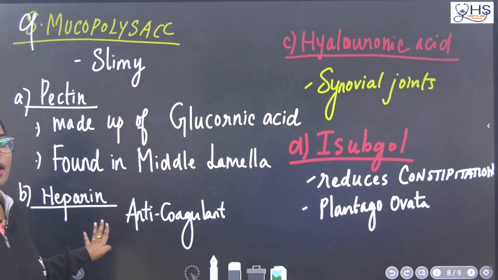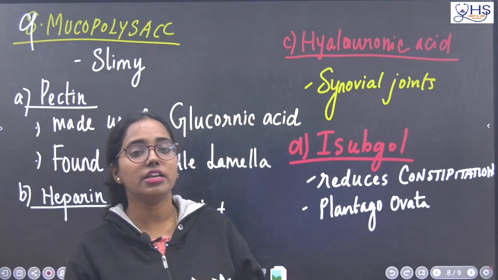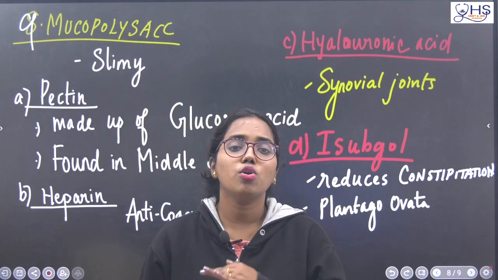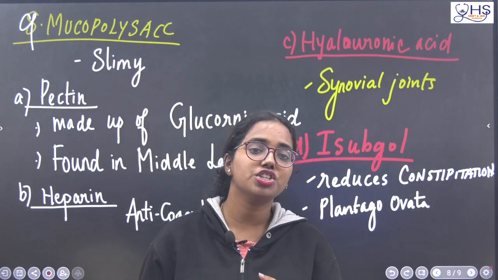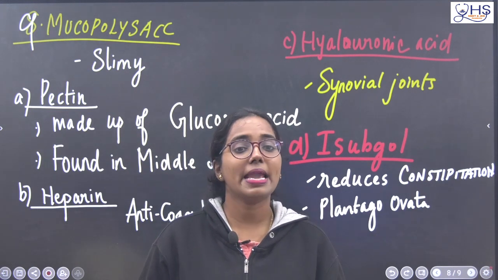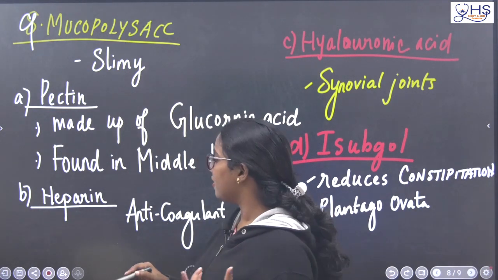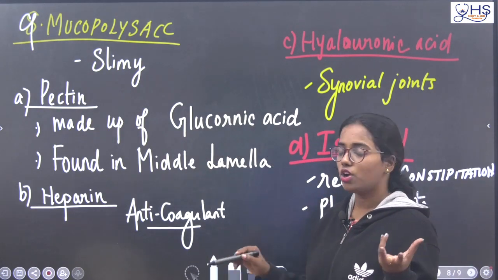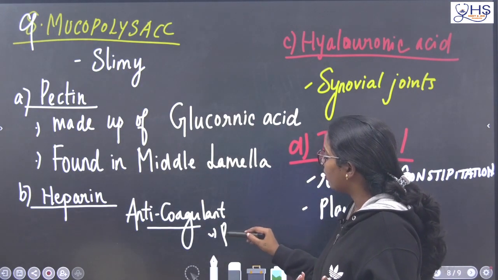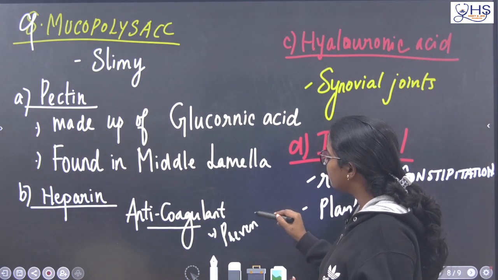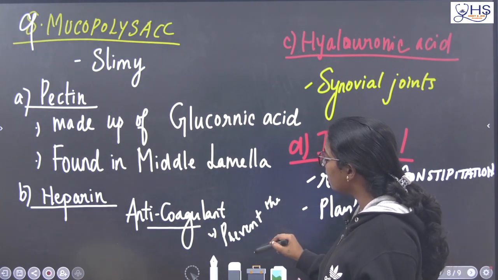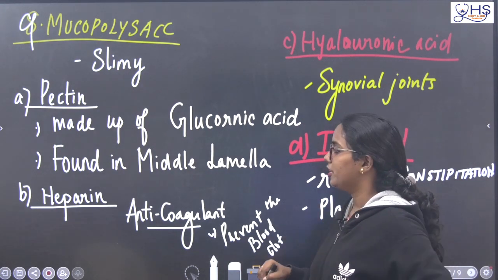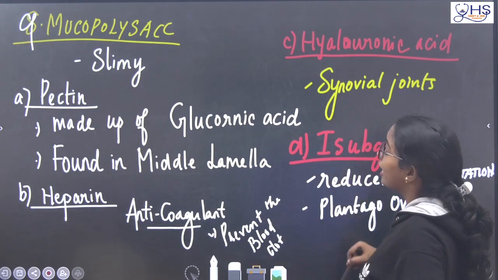Next, heparin. Whenever we have a leakage of blood, the blood will coagulate automatically, right? In order to prevent coagulation inside the body, there is a substance called heparin. Heparin prevents the blood clot. Coagulation means clotting of blood. Anticoagulant means it will prevent the blood clot.